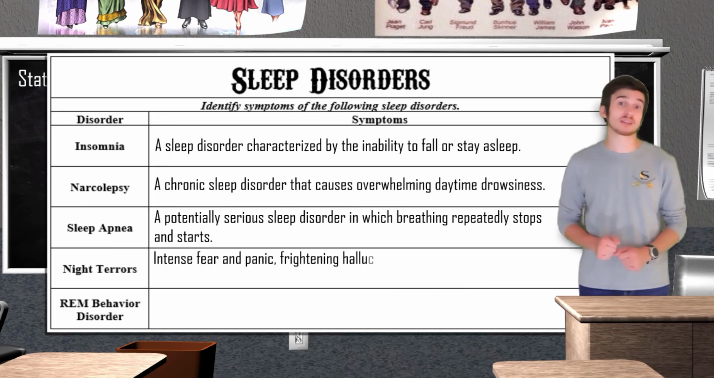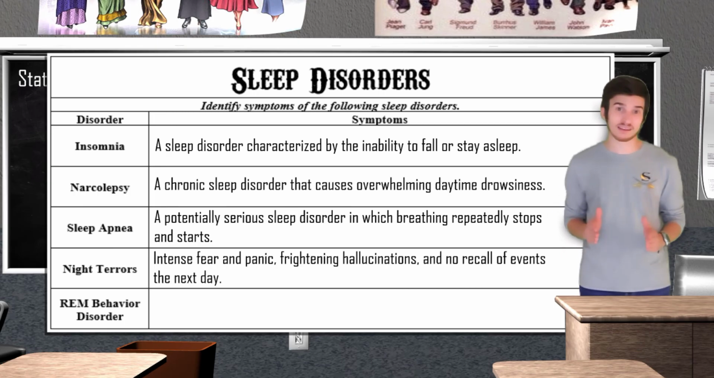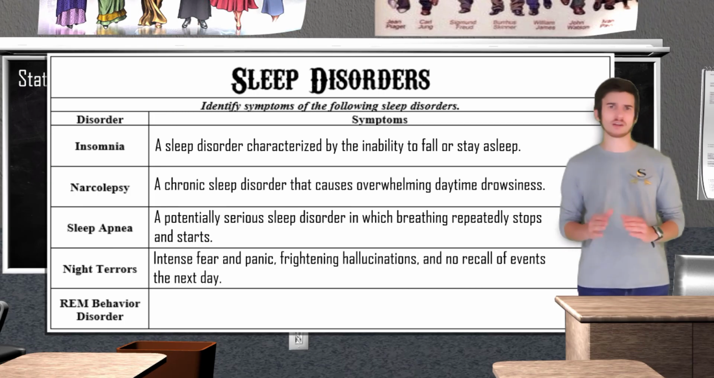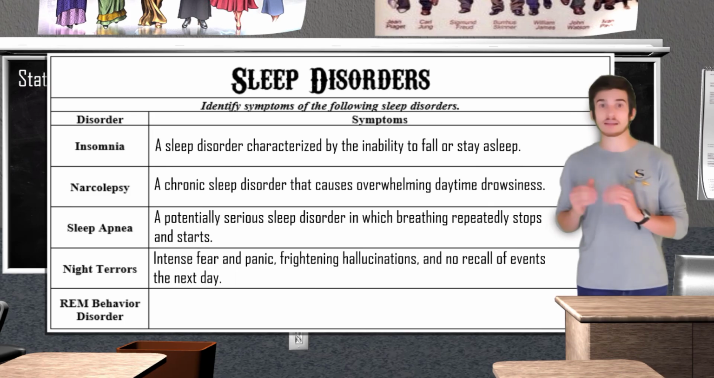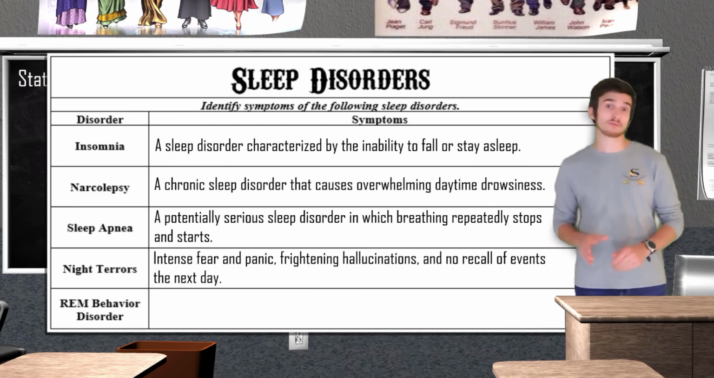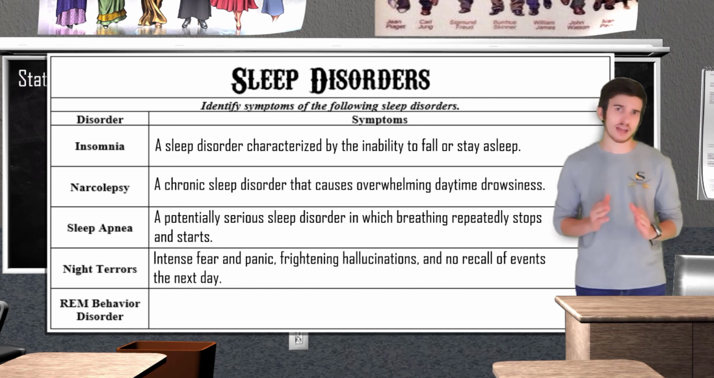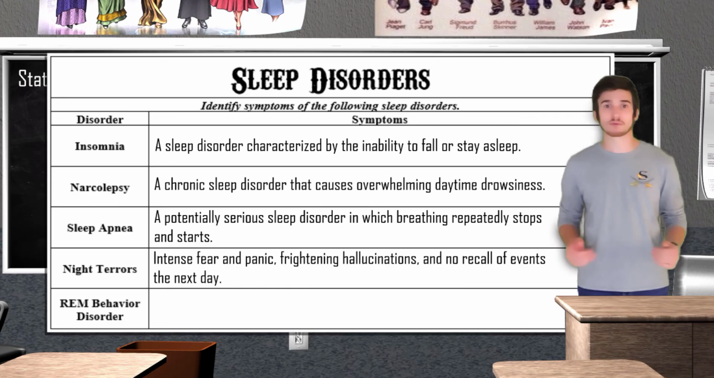Night terrors are characterized by intense fear and panic, frightening hallucinations, and no recall of the events when awoken. It's very important to be able to differentiate between nightmares and night terrors. Nightmares are just going to be unpleasant dreams that occur during REM sleep, while night terrors actually occur during stage 3 of NREM sleep. Around 6% of children usually experience night terrors, but luckily they'll eventually grow out of it.